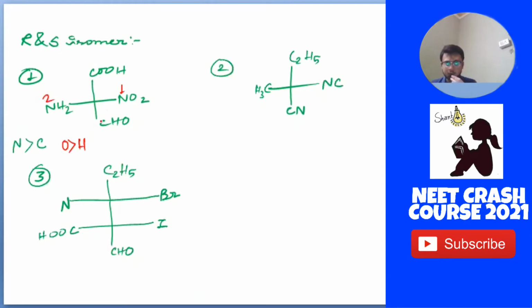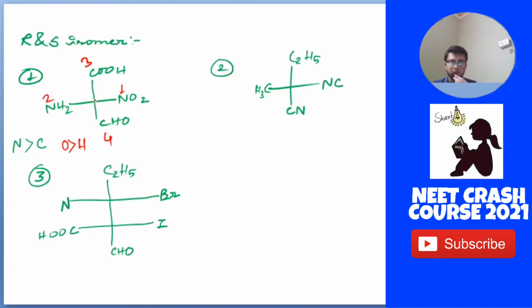As you can see, there are also two carbons present. Let us see for the next atom. If we take the next atom, it will be O and O, so the next atom is also the same. So we go to the next atom. There is a third atom, also O for COOH, but in the case of CHO, the third atom is hydrogen. Oxygen has more electronegativity than hydrogen, so it is marked as 3, and the other is marked as 4.